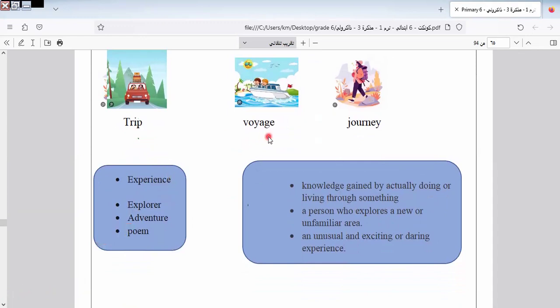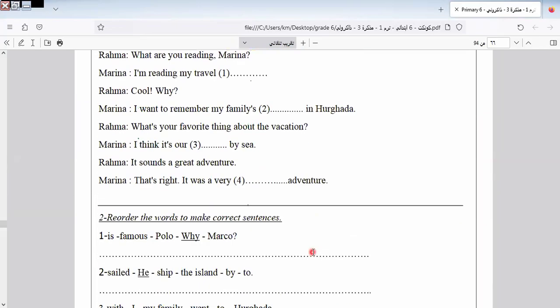Here we have trip, voyage, journey. Here is experience. What's the meaning of experience? Knowledge gained by actually doing or living through something. Explorer, a person who explores a new or unfamiliar area. Adventure, here, explorer and adventure, both have the same meaning. A person who explores a new or unfamiliar area. Adventure is an unusual and exciting or daring experience. Okay, let's go to another one.